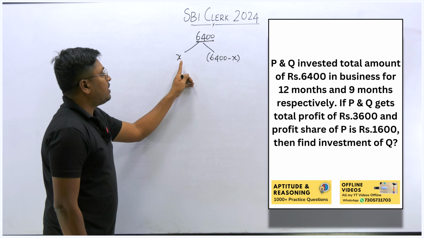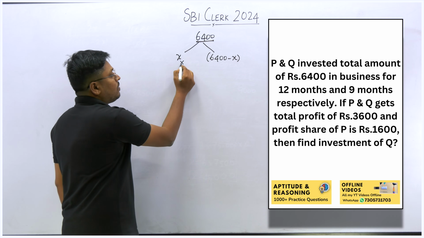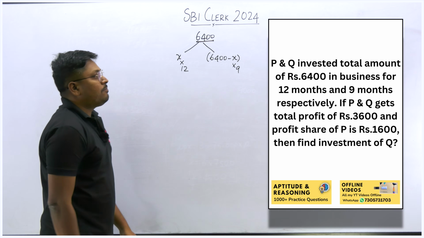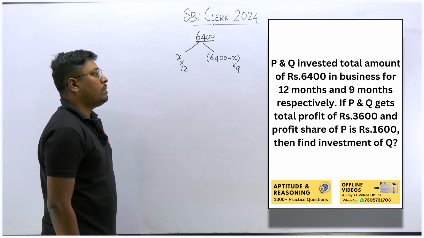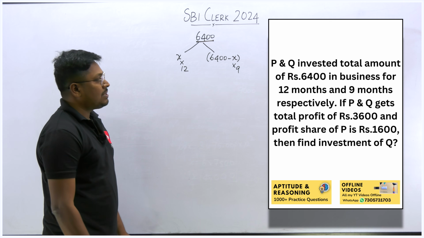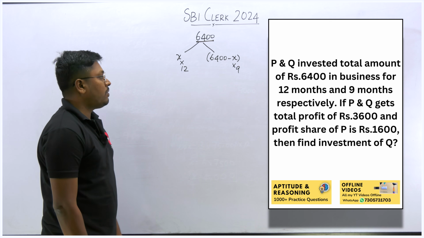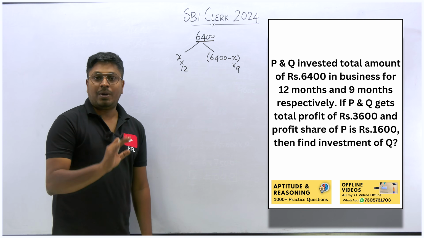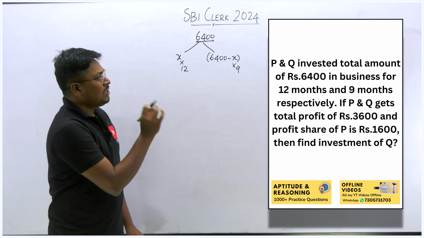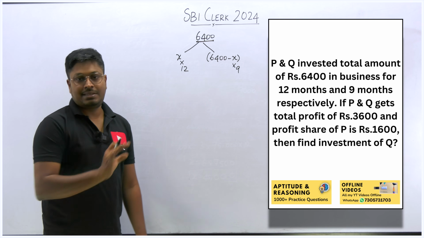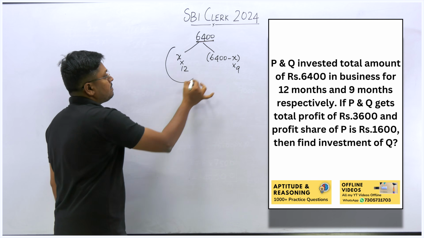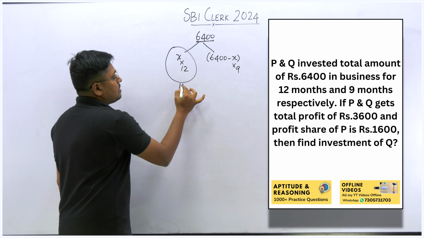So the person P has invested for 12 months and the person Q has invested for 9 months. If P and Q get a total profit of 3,600 and the profit share of P is 1,600, find the investment of Q. So our target is to find the investment done by the person Q. The total profit is given as 3,600, and also the profit share of P, that is 1,600.